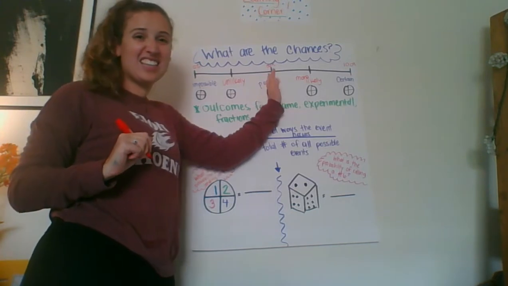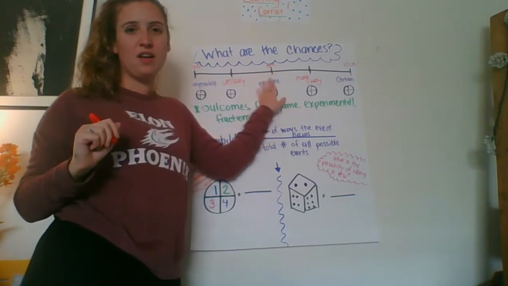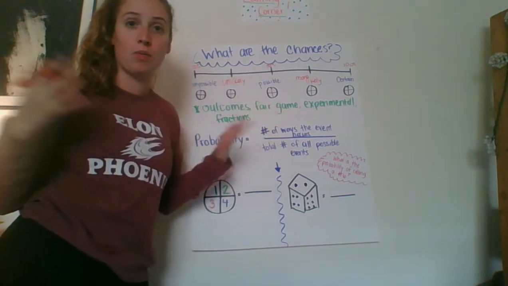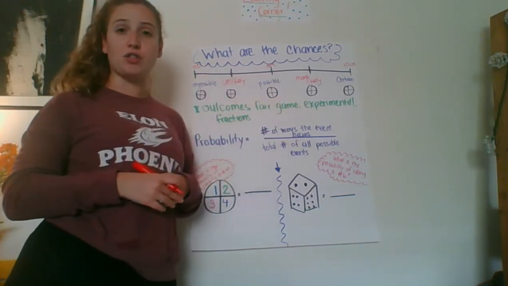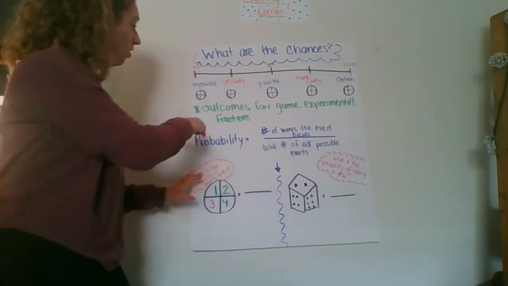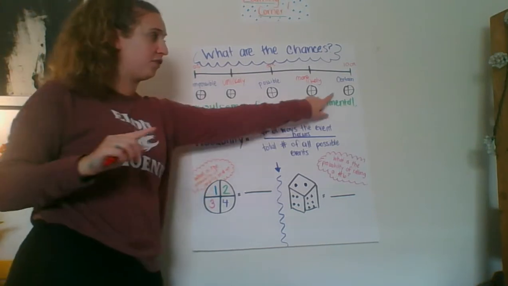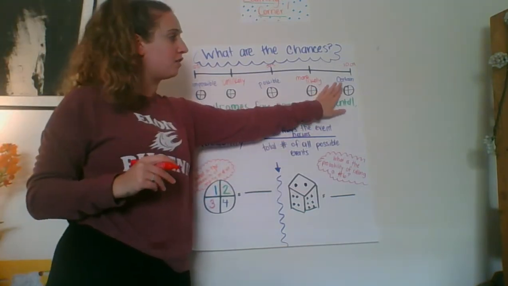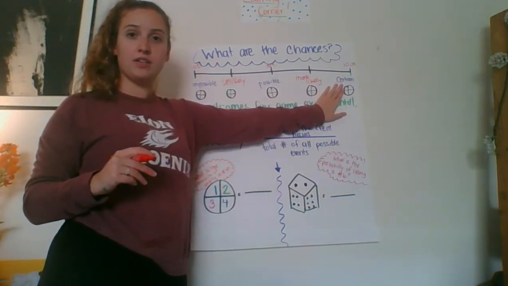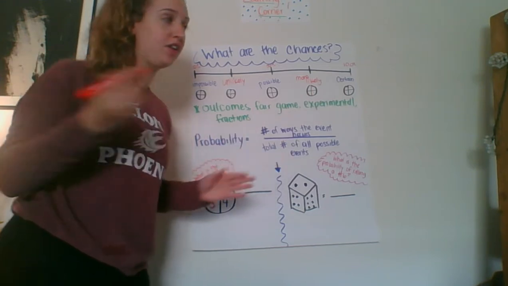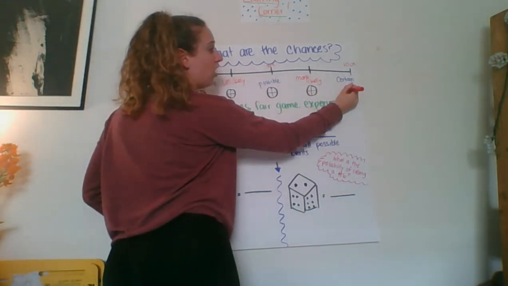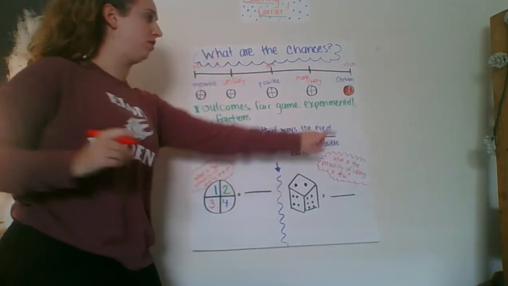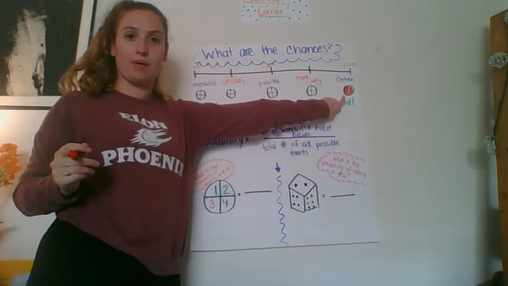It's less than 50% chance it'll happen, but not quite 0. But we can think about rounding or estimating when we're working with probability as well, and describing probability. So you'll see that under each word, I have a circle that's cut into fourths. If we think about something that is certain, that's definitely going to happen, all 4 fourths we will color in. Absolutely, that's definitely going to happen.